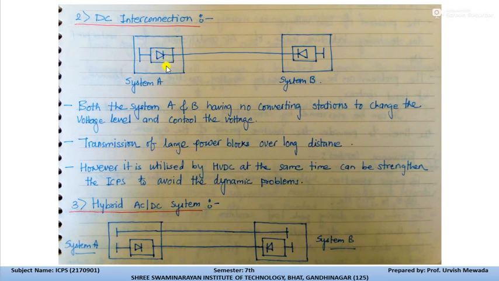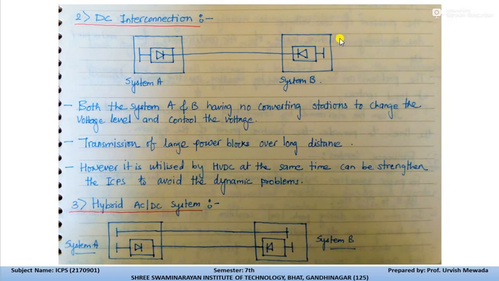This is the converted DC power which is transferred from system A to system B. There is no converter or inverter connected along the transmission line, only at the sending end and the receiving end. That is why it is called DC interconnection, and it is utilized by the HVDC system.